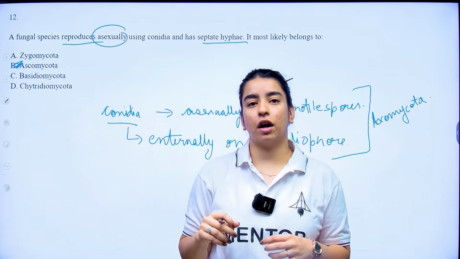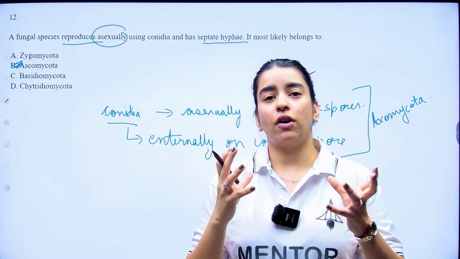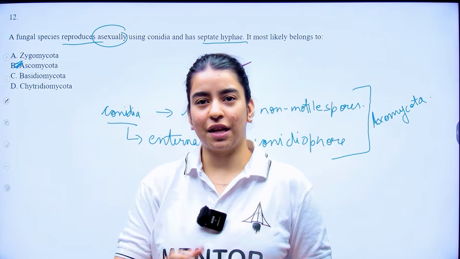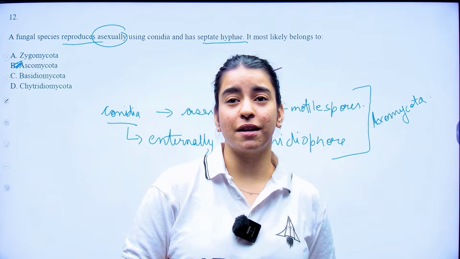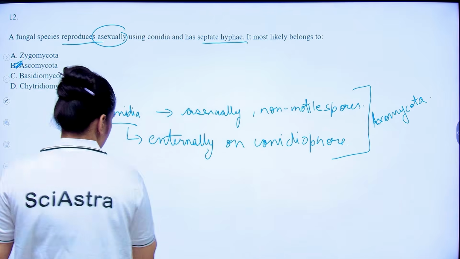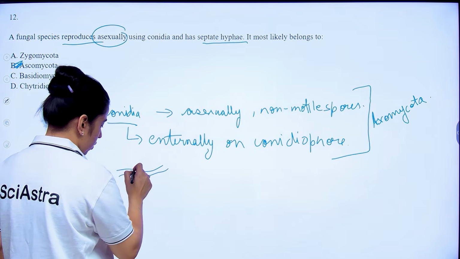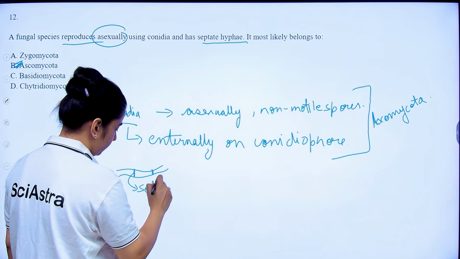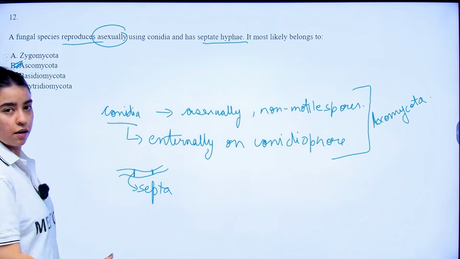Now, if you talk about your septate hyphae, your Ascomycota fungus specifically have hyphae that are divided by septa. What is septa? That means they have a wall. If this is my hyphae, here you'll have divisions. This is called your septa, right? A wall for your fungus.